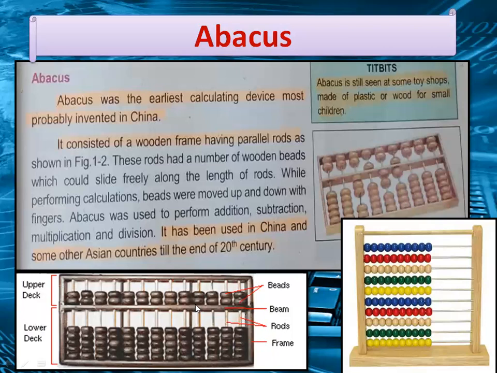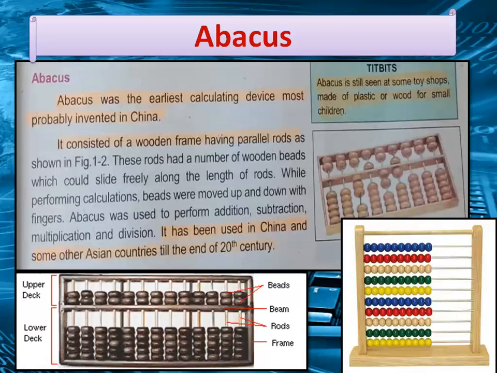So the abacus, the first computing device, was developed in 600 BC. It was used to perform simple addition and subtraction. It consists of wooden beads that could move easily. Calculation was performed by moving these beads properly. It's a very simple device which was used for calculating in early China. So you must remember the point: the abacus was the earliest calculating device, most probably invented in China in 600 BC, and it has been used in China and some other Asian countries till the 20th century.